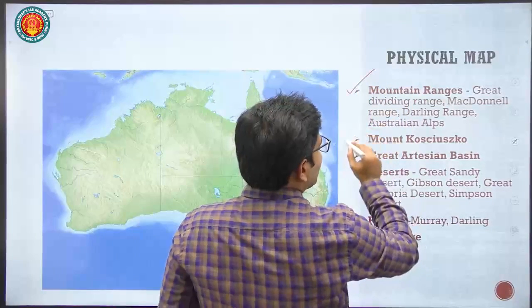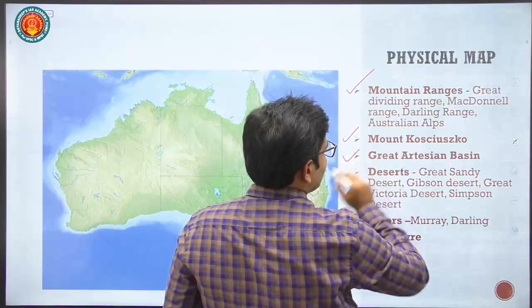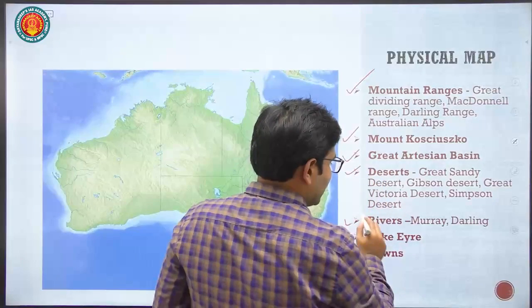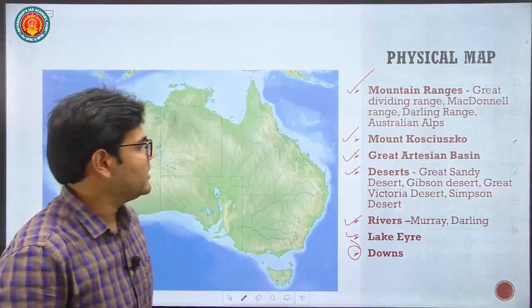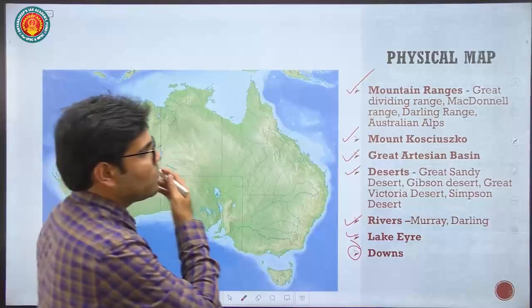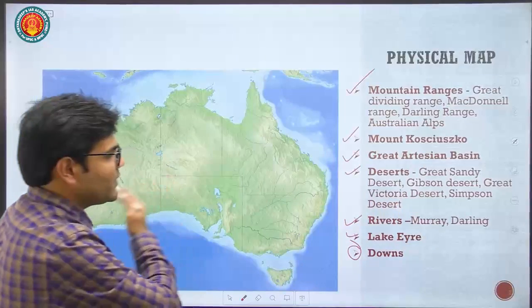Now we will cover mountain ranges, then peaks, then the river basins, deserts, rivers and lakes, and some regions in the Australian continent. So first we will move from the eastern direction to the western direction.